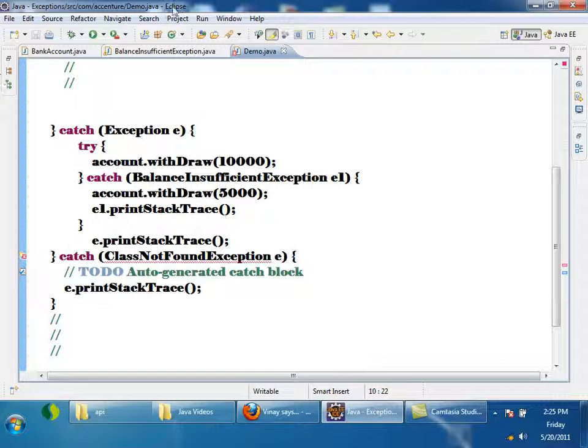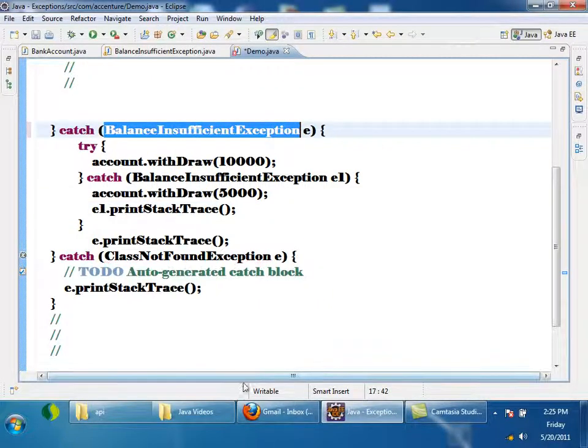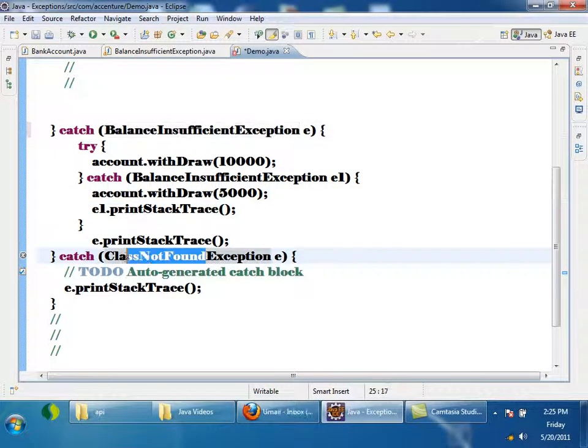Unreachable. Okay. So what you understood is, if there are multiple catch blocks for a single try, the superclass of all exceptions should be at the bottom. It should not be above. Now if I write it like this, with the second catch block taking Exception, it's okay.